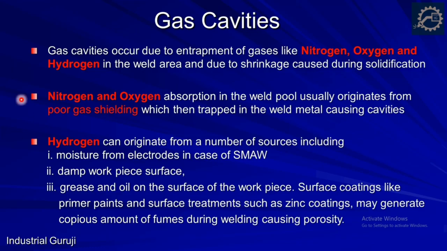Nitrogen and oxygen absorption in the weld pool usually originates from poor gas shielding. Similarly, hydrogen can originate from moisture from the electrodes in case of SMAW welding, damp workpiece surface, and grease, oil and surface coatings like primer paints. These cause a large amount of fumes during welding which cause porosity.